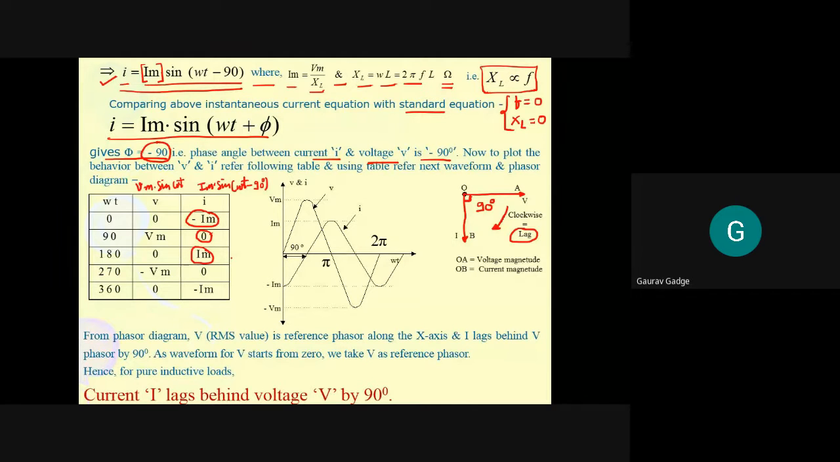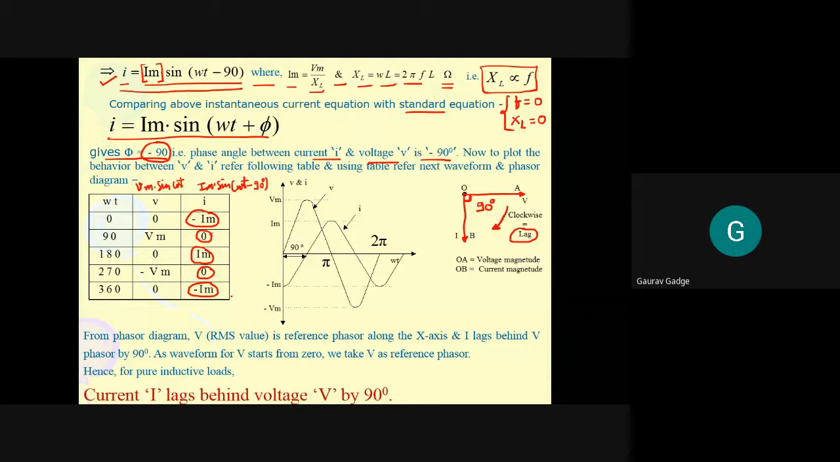Fourth case, fourth instant. Omega t equal to 270. Put it here. Omega t equal to 270, so 270 minus 90 is 180. Sine 180 is 0. If sine 180 is 0, I is equal to 0. Last case, 360 minus 90 is 270, sine 270 is minus 1, and therefore I is equal to minus Im.